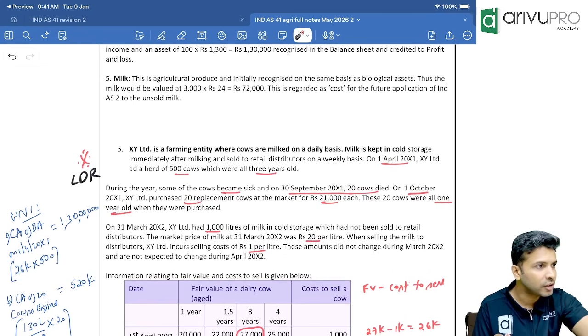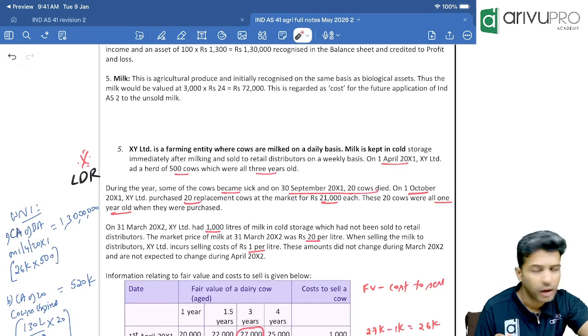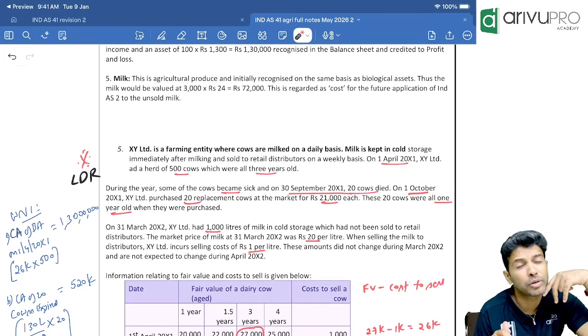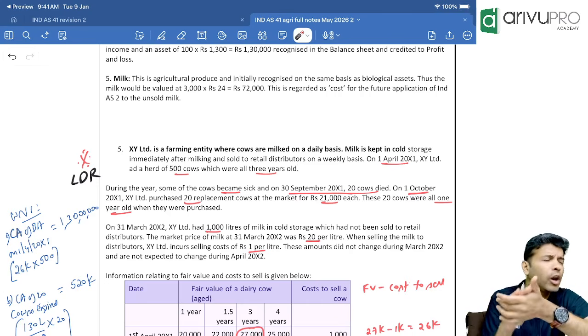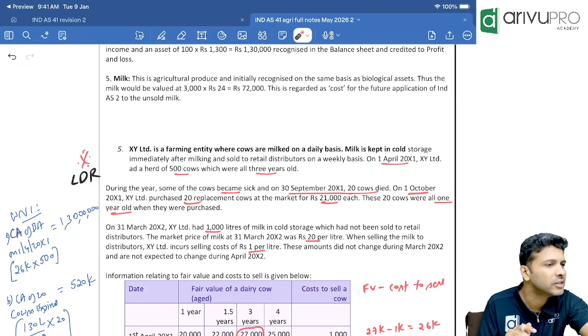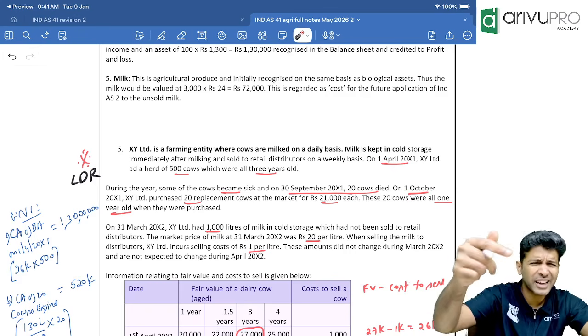Biological assets ka value, do you have to increase or reduce? How do you reduce it? Credit it. So it's a loss in respect to Ind AS 41, and all loss goes to SPL. So the entry is SPL account debit to biological assets 5,20,000.